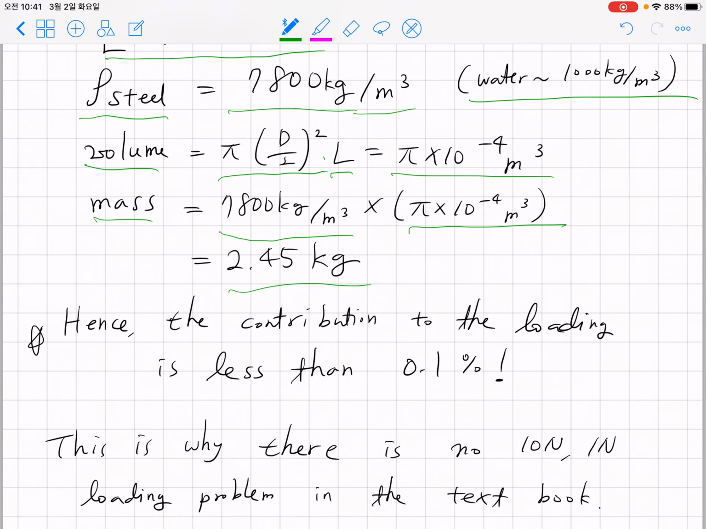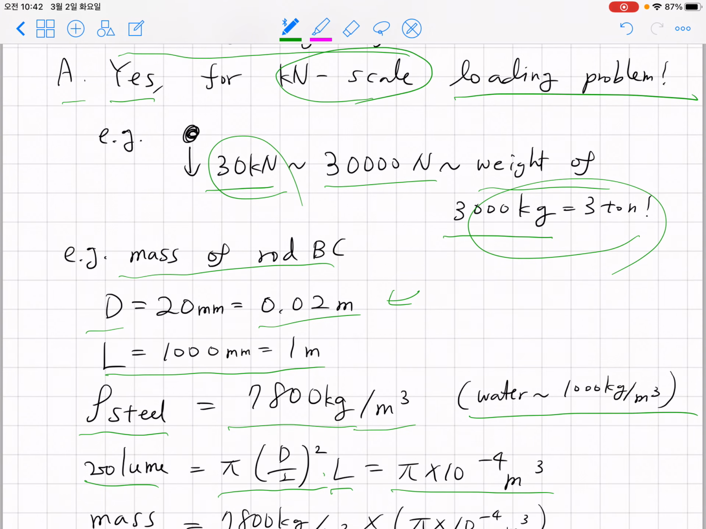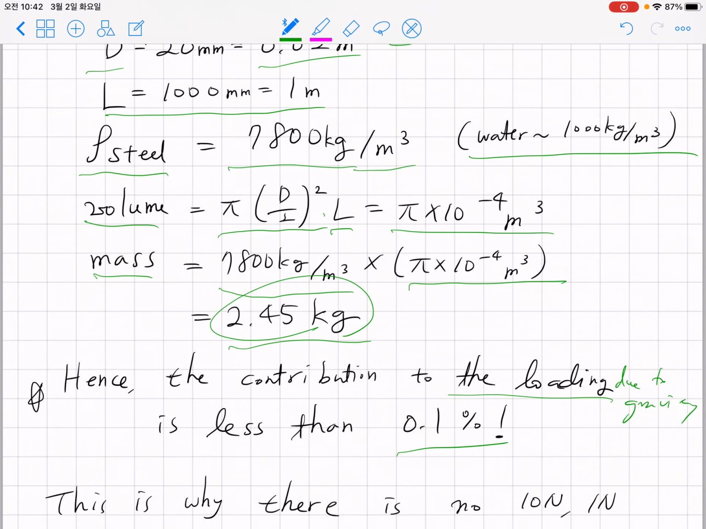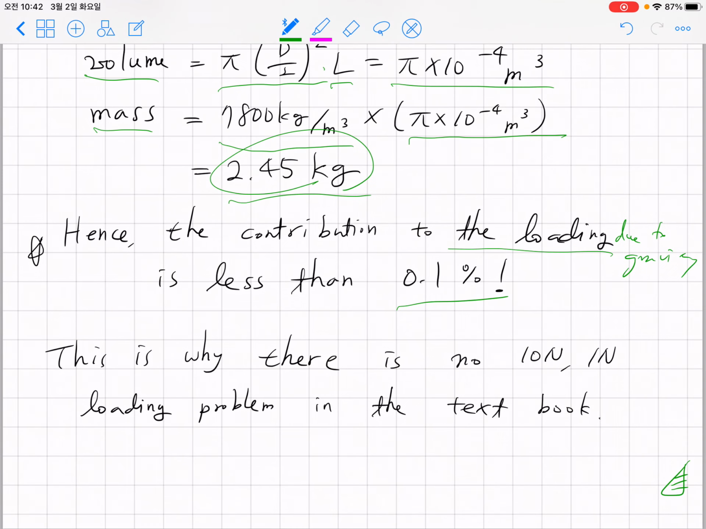So the contribution to the loading due to gravity is the weight of 2 kilogram, and compared to a 30 kilonewton problem, it's less than 0.1%. Even if instead of 30 kilonewton you have a 3 kilonewton problem, the contribution is 1%. Of course there is going to be a contribution of gravity due to its own mass.